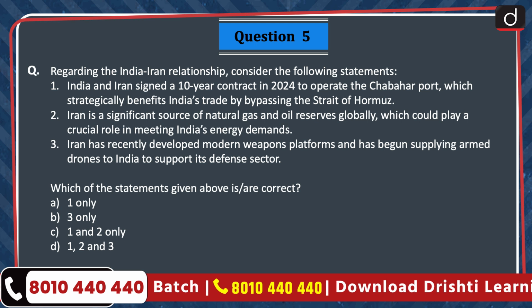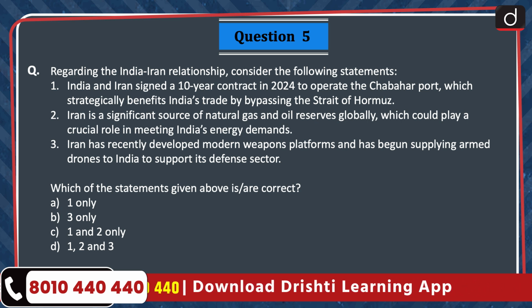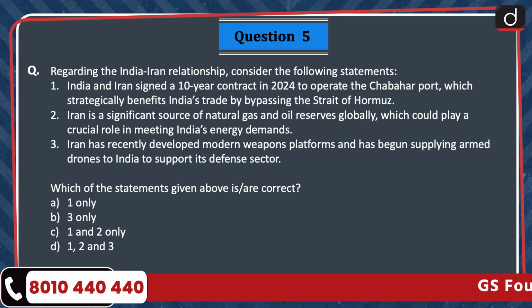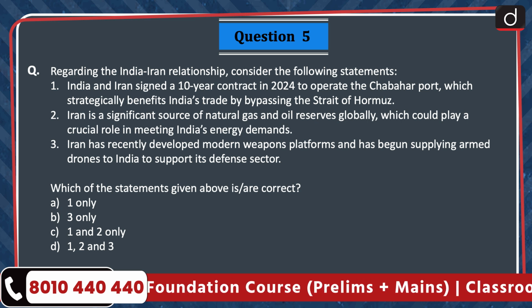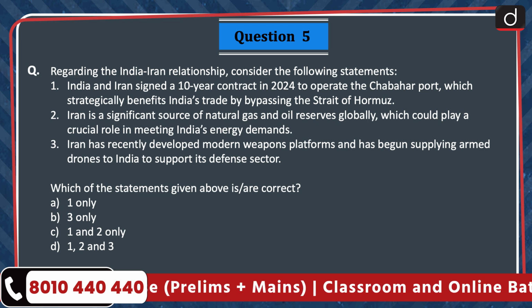Next question, regarding the India-Iran relationship, consider the following statements. 1. India and Iran signed a 10-year contract in 2024 to operate the Chabahar port, which strategically benefits India's trade by bypassing the Strait of Hormuz. 2. Iran is a significant source of natural gas and oil reserves globally, which could play a crucial role in meeting India's energy demands. 3. Iran has recently developed modern weapons platforms and has begun supplying armed drones to India to support its defense sector.